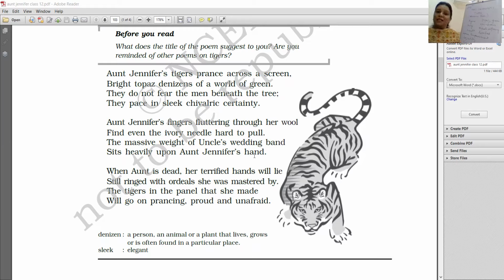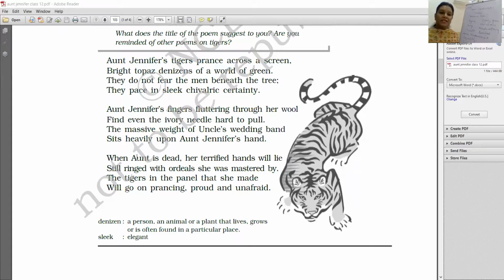Sits heavily upon Aunt Jennifer's hand. So very light ring, right? The wedding band that she's wearing, the gold ring that she's wearing. But yes, it is very heavy on her finger because as the married life begins, the life of the woman changes a lot. So many expectations, so many hopes, and do this and don't do that, right? So it is there, the boundaries and the limits which she has been confined within.